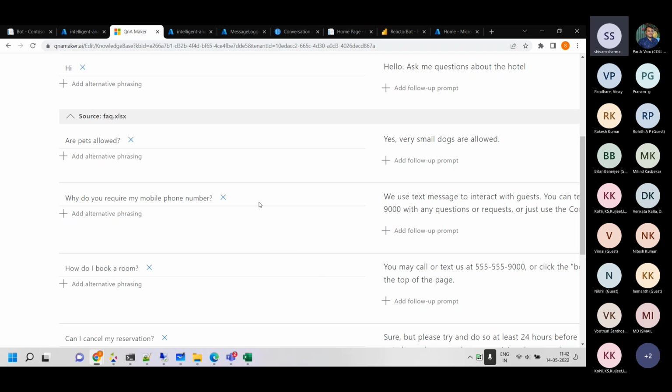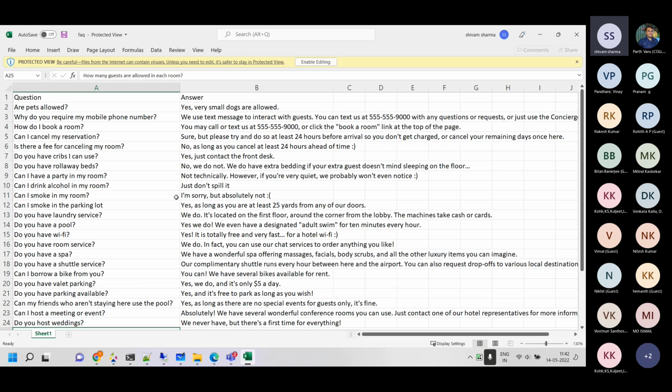Now, one thing which Q&A maker can do: right now, the FAQ is very nicely oriented. There is a question, there is an answer, which is very straightforward. But it can do, maybe not a very good job, but even if you give a paragraph, let's say you tell Q&A maker to go and create questions yourself from a paragraph.